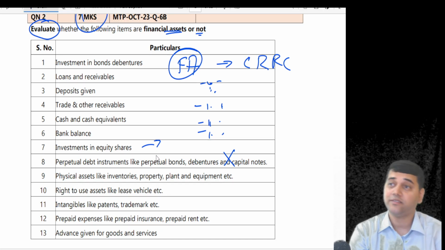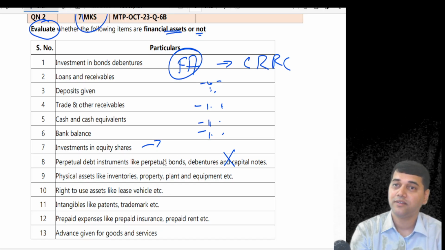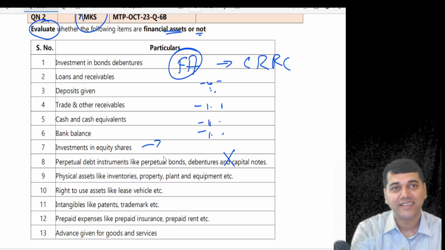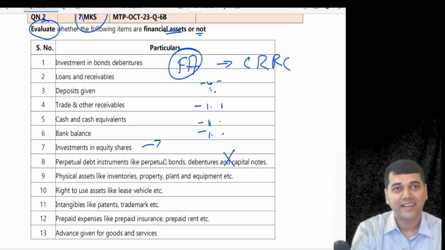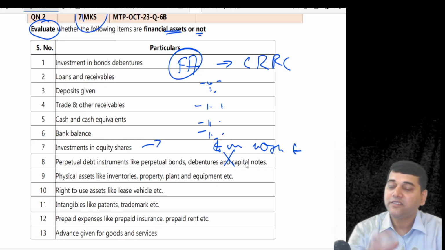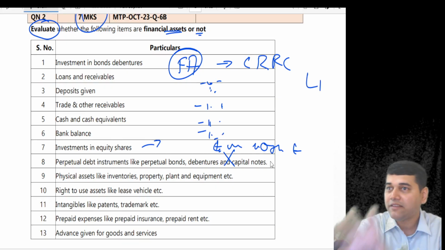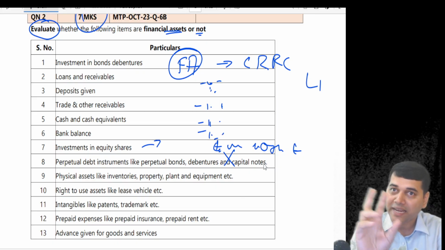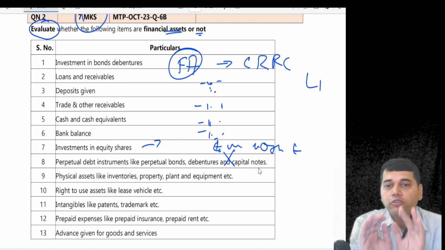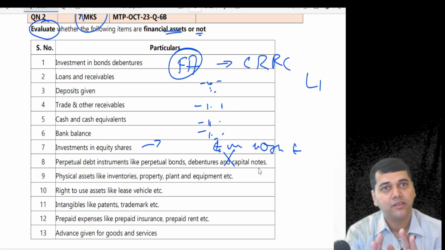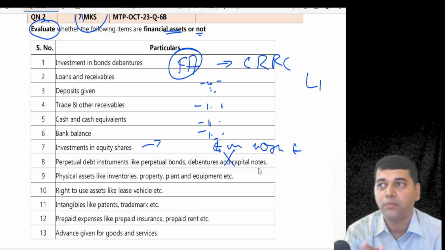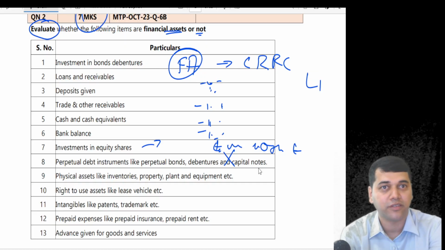Why are equity shares a financial asset for you? What is the definition? Then you have to say it's an equity investment in another entity. This is an L1 question, students, because this L1 question makes you identify and recollect. That's it. It will not go to the next level. You are not expected to know more than this. Sufficient. If you are confident to differentiate which is a financial asset and financial liability, finish. But that will come only for 4 marks. They will not ask you a 20 mark question on this.